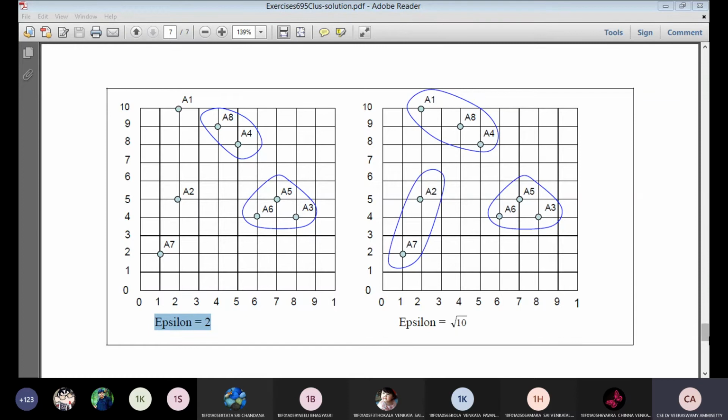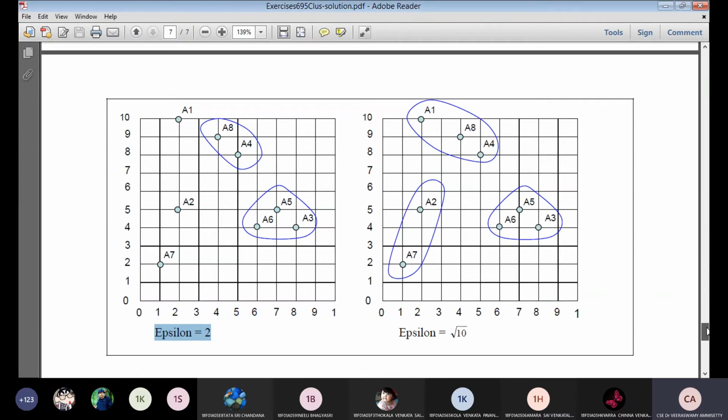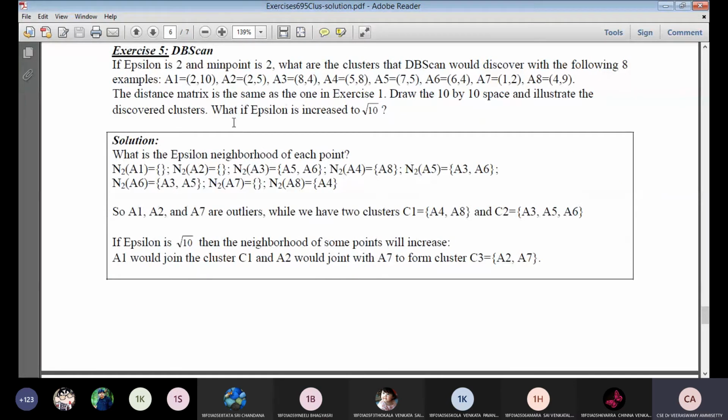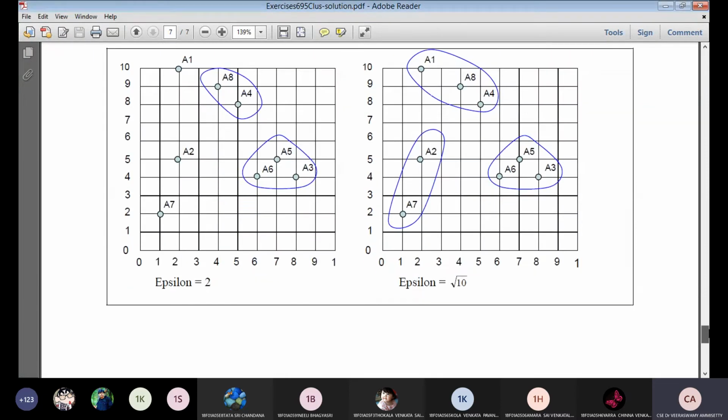In the same problem statement, what if the epsilon value is increased to root 10? If the epsilon value increases to root 10, what clusters will be formed? Check the root 10 value. Based on the root 10 value, a cluster of A2 and A7 should be formed. A2 and A7 should form a cluster. So the graph should be like this.